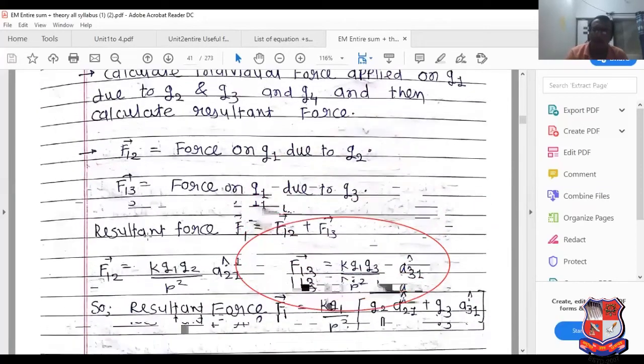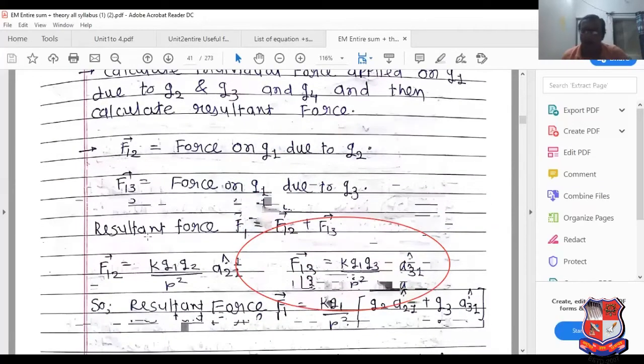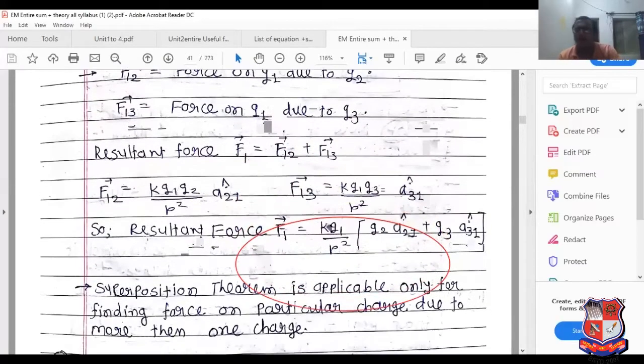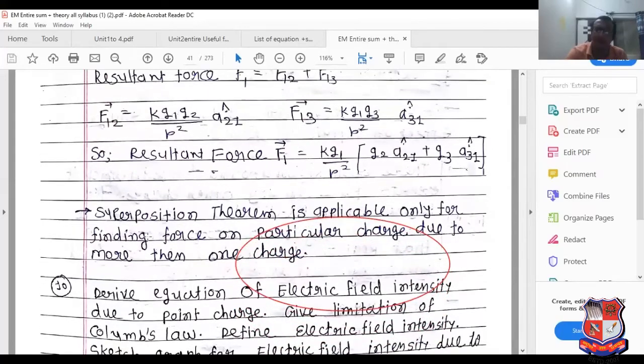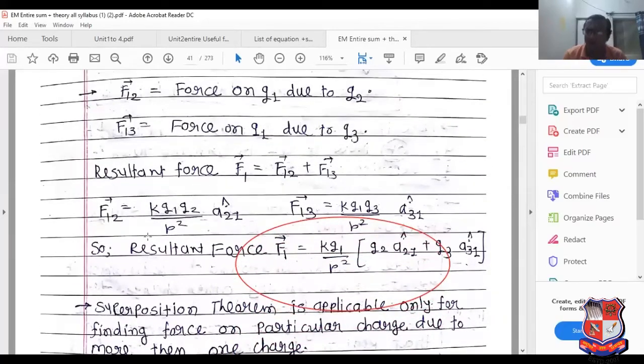So F1 equals F12 plus F13, along the directions a21 and a31. If you add them, it is known as the superposition theorem. It is applicable only for finding the force on a particular charge due to more than one charge. So it is the entire equation related to resultant force.